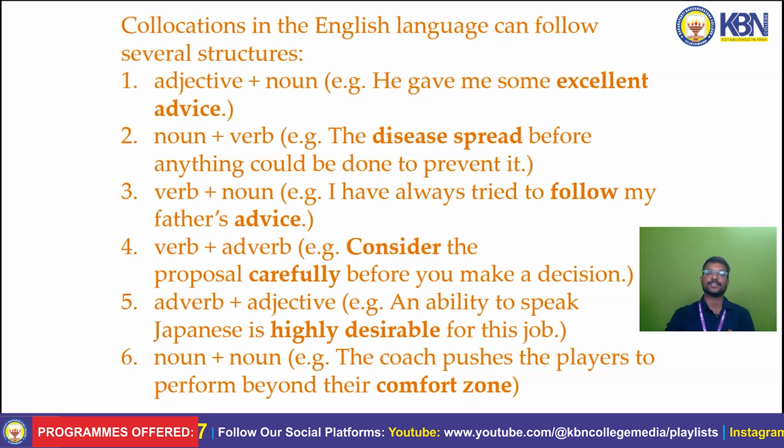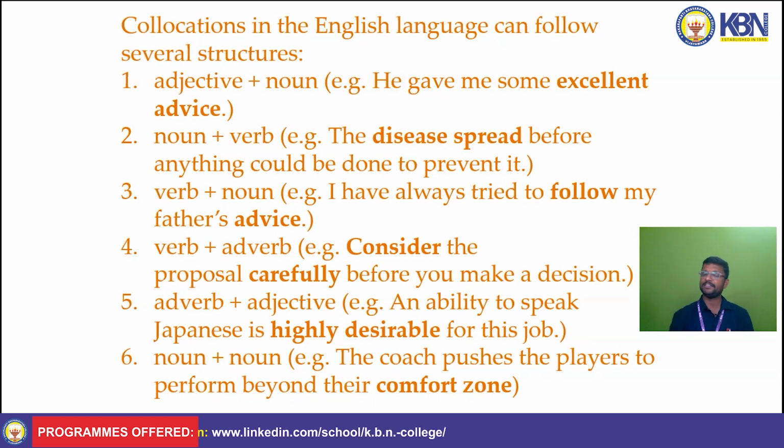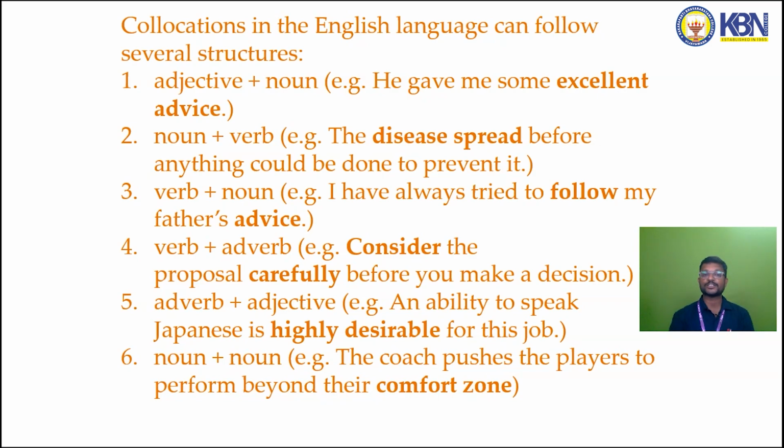Let us see. Collocation in English can follow several structures. There are a good number of structures. Adjective plus noun. For example, he gave me some excellent advice. Next, noun plus verb. The disease spread before anything could be done to prevent it. Next, verb plus noun. I have always tried to follow my father's advice. Look at that. Follow is a verb, advice is a noun. So, verb plus noun collocation.